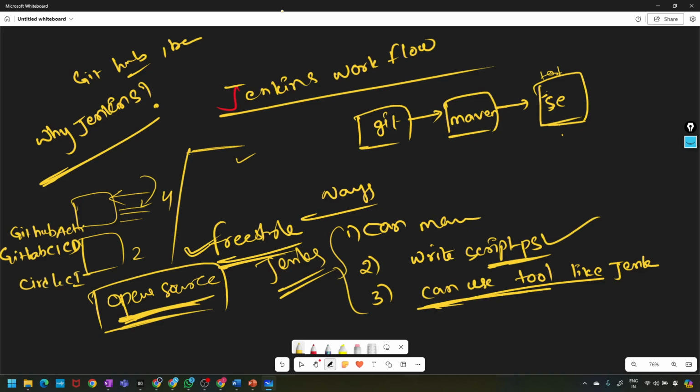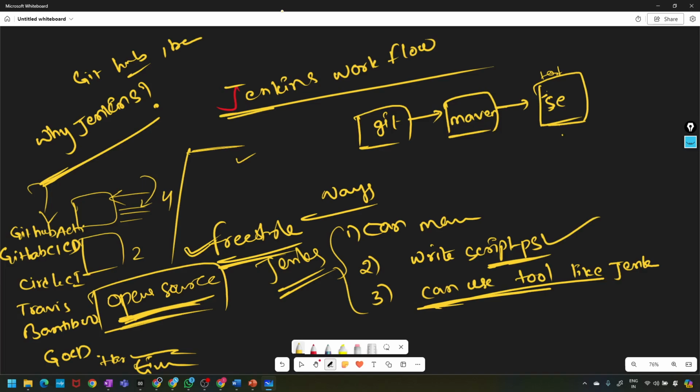But all these are competitors; they can't replace it. Okay, Travis, Bamboo, next some GoCD, and some Harness, etc. TeamCity also, these are all competitors.